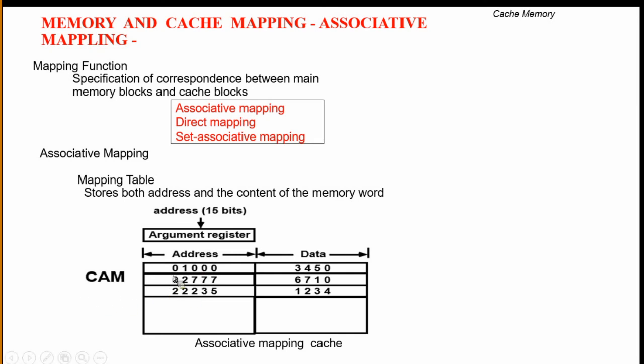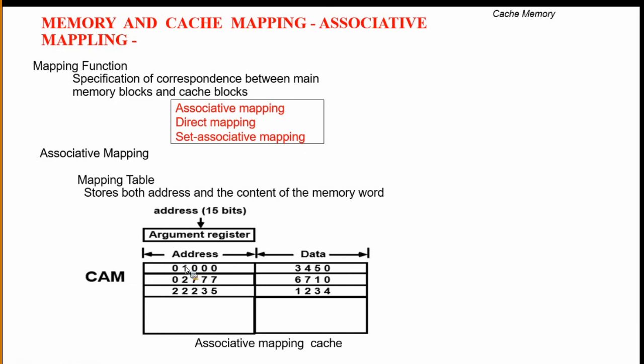So 5 digits into 3 gives 15 bits for the address, and 4 digits into 3 gives 12 bits for the data. Understood?